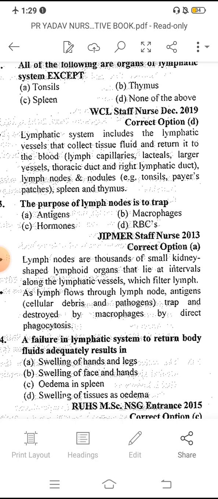So the answer is antigen, that is option A.